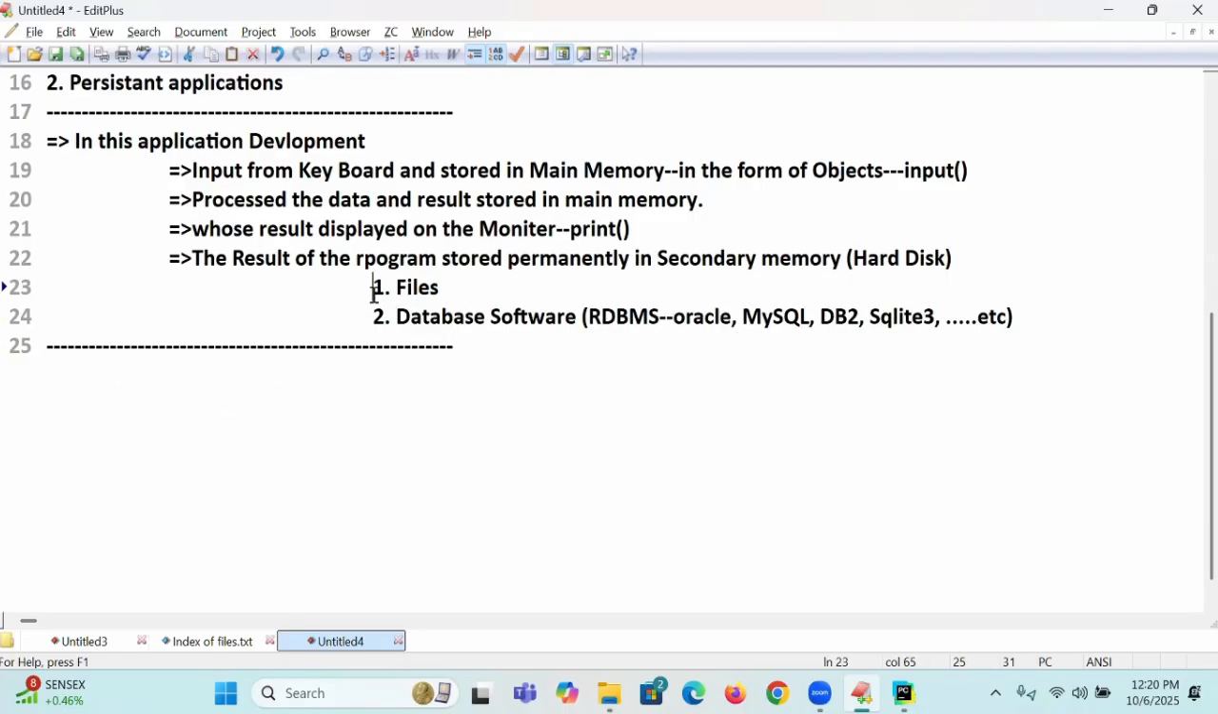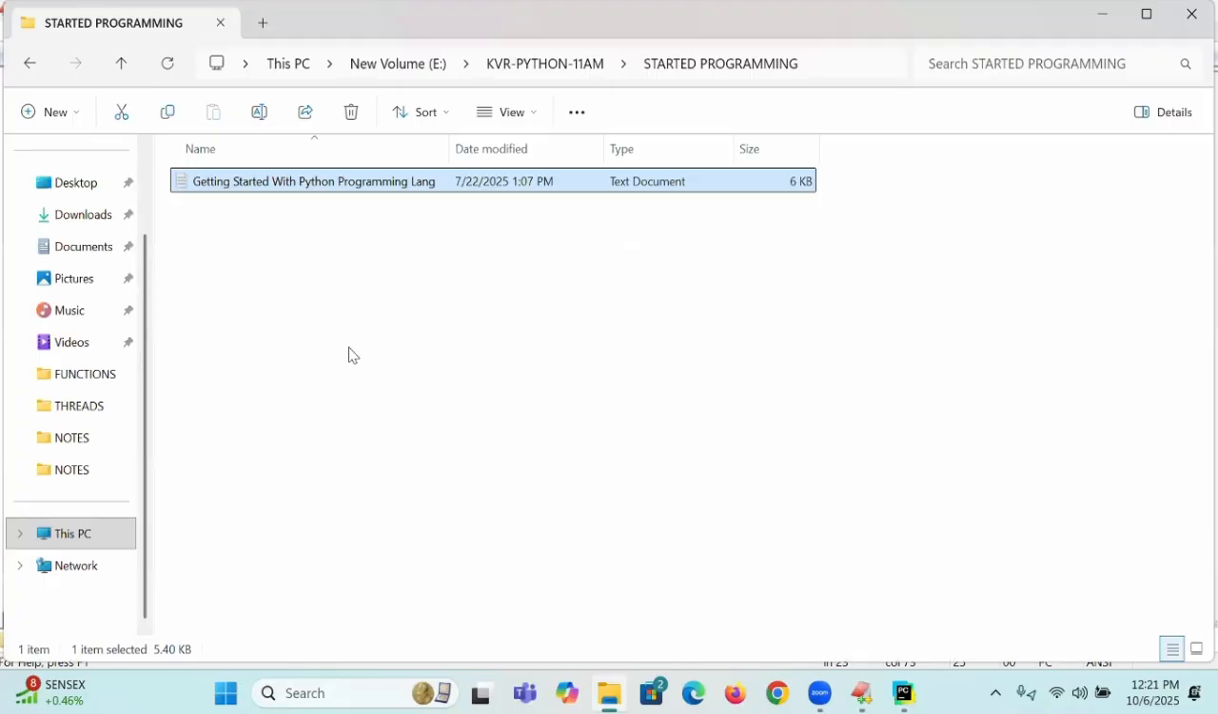So files, why are we learning files? To store my data permanently. For that purpose, you are going to learn it. Are you following me? Now, I'll open a small documentation.